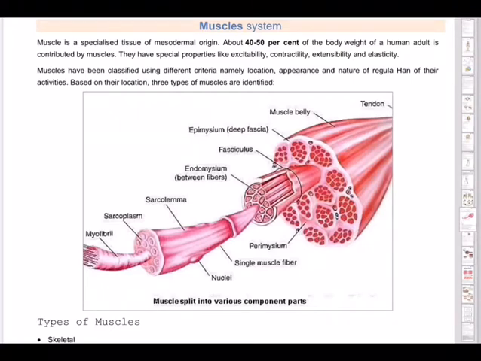The name of the chapter is chapter 20, locomotion and movement. Of course, for your batch there are some subtopics that are being deleted and only 3 topics are intact. Under this chapter, the 3 topics included for your batch are skeletal muscle, contractile proteins and muscle contraction, and mechanism of muscle contraction. So as part of it, we'll be directly going into the muscle system.